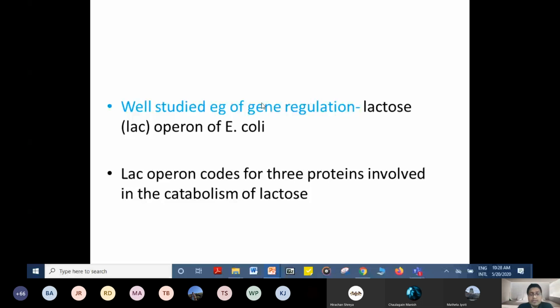The lac operon codes for 3 proteins involved in the catabolism of lactose. An operon is the coordinated unit of gene expression. That means several relevant genes are placed together and controlled by the same sequences, and these are known as the operon. We are talking about the operon which codes for the proteins responsible for lactose metabolism, known as the lac operon.